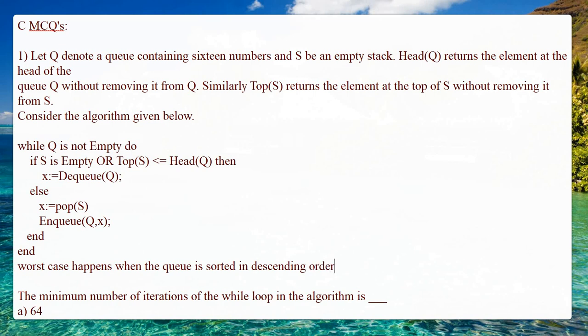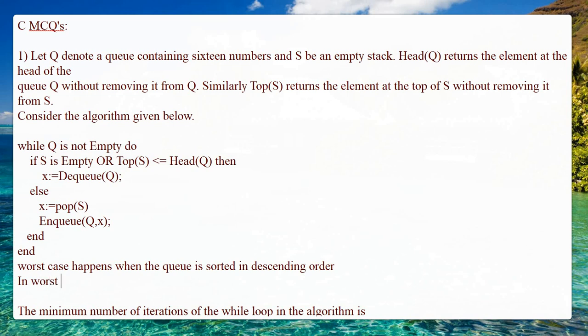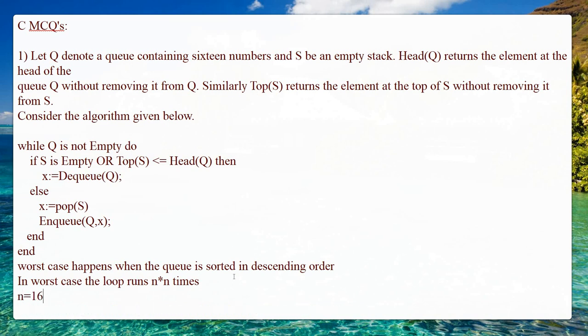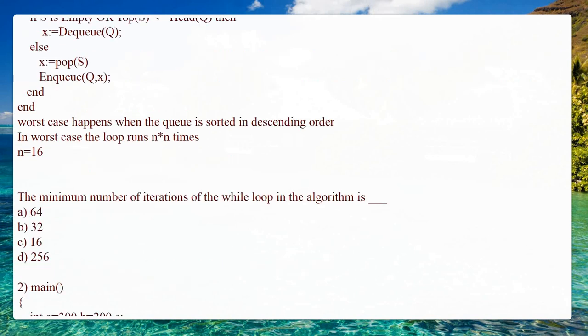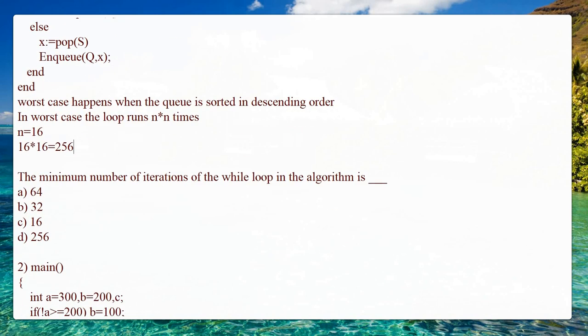In the worst case, the loop can be any code, it runs n into n times. So in the worst case the loop runs n cross n times. They have given that the queue contains 16 numbers, which means the value of n is 16, and in the worst case the loop runs for n into n times. So 16 into 16, which is equal to 256.